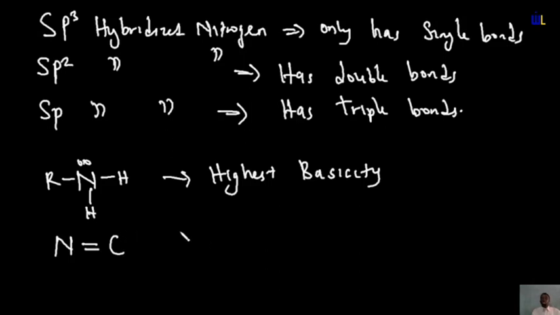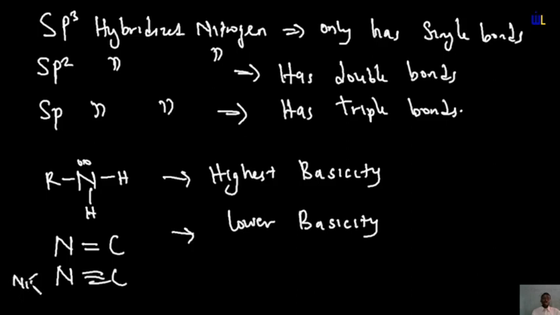If you have this, it is more like lower basicity, which means when nitrogen now forms a triple bond with carbon or with anything, in the case of a nitrile, because it is sp hybridized, it would have the lowest basicity. So single bonds all around, highest basicity; nitrogen forming a double bond, lower than this; and the ones with the lowest are the ones that have nitrogen with triple bonds basically.